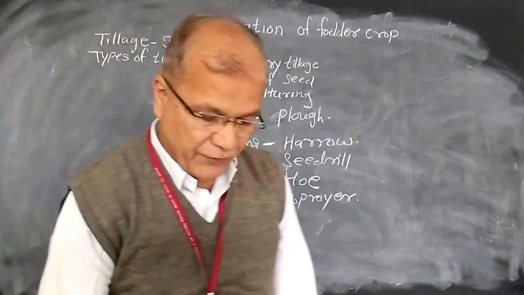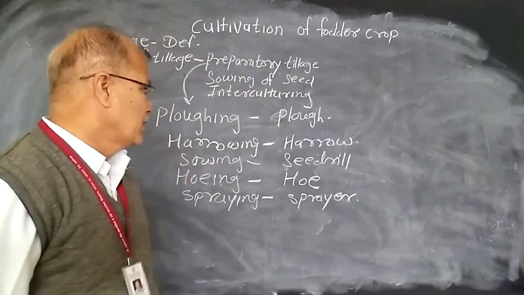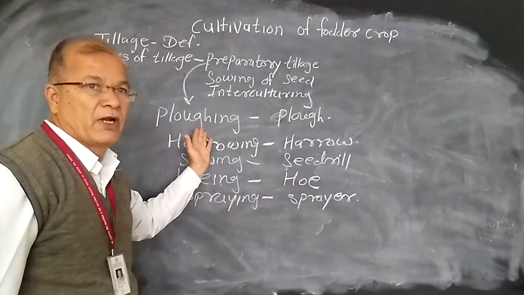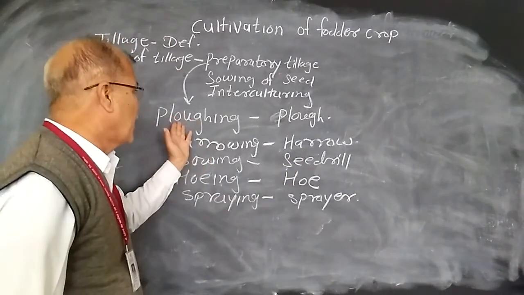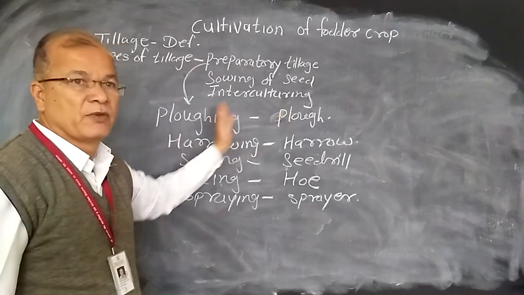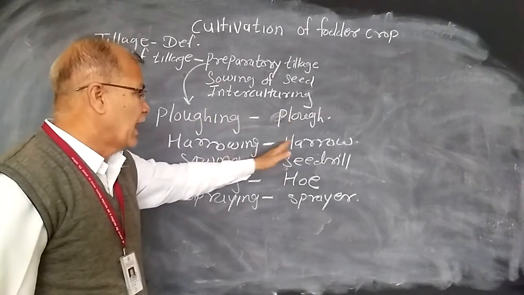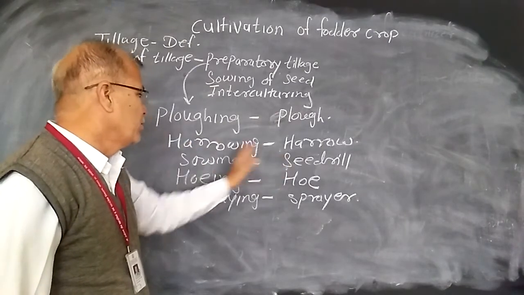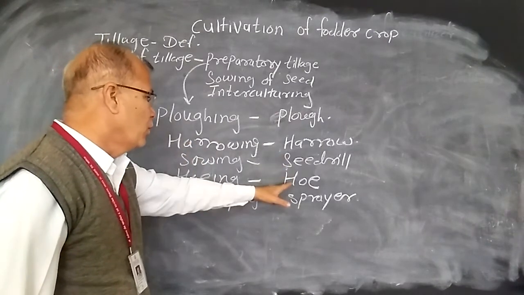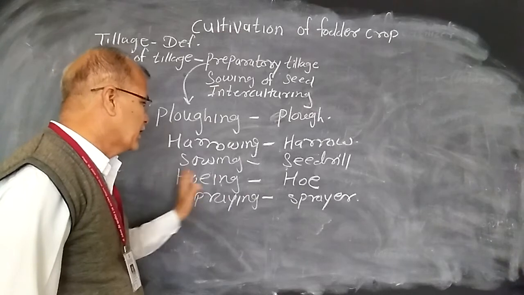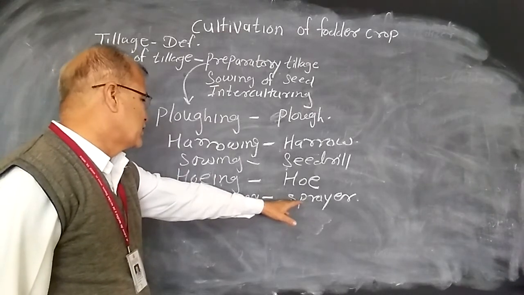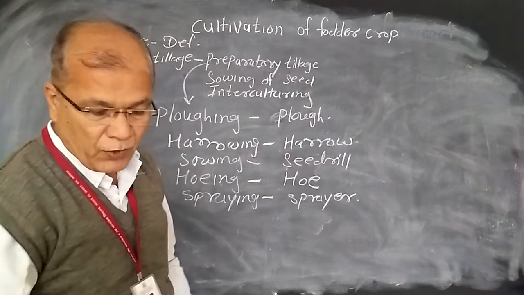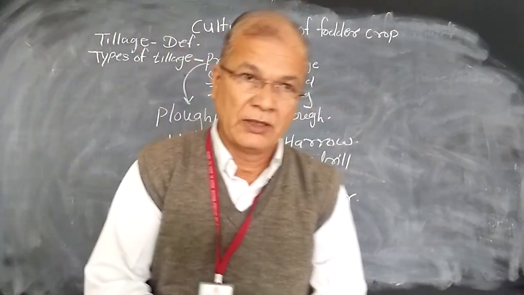So these are the various operations and the implements that should be used for them. For example, a plough should be used for ploughing, a harrow for harrowing, a seed drill for sowing, a hoe for hoeing, and various types of sprayers for spraying.